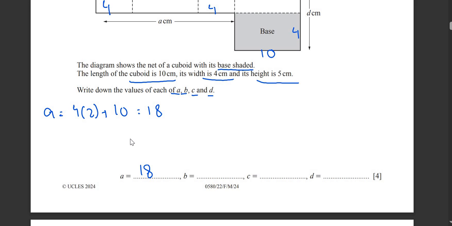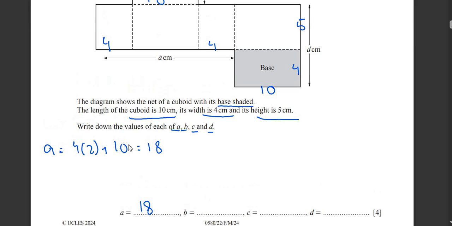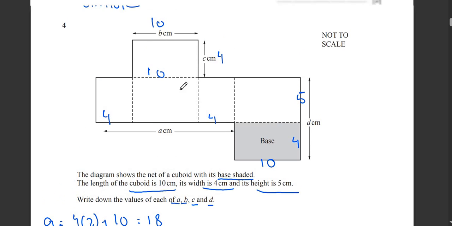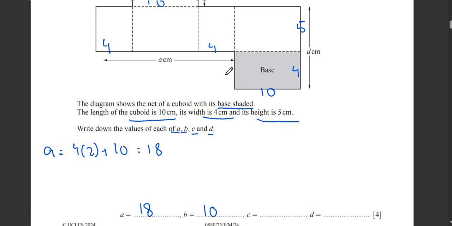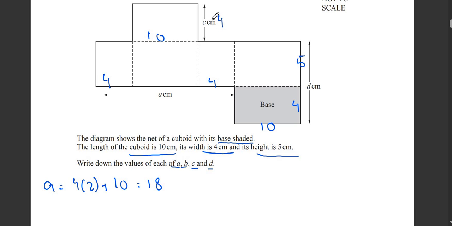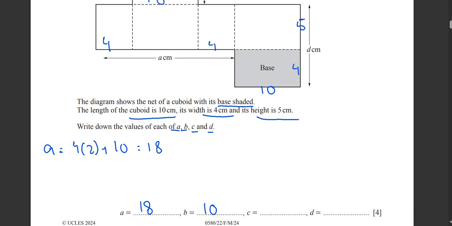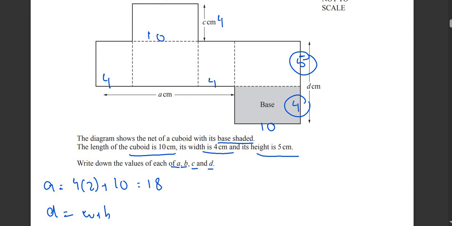In the next question, we have to find the value of B. We already know the value of B. B is 10. So we wrote 10. Then we need to find the value of C. We already know C. C is 4. We wrote 4. Then we need to find the value of D. D is actually your width plus your height, which means 5 plus 4. So D is 9. Alright guys.